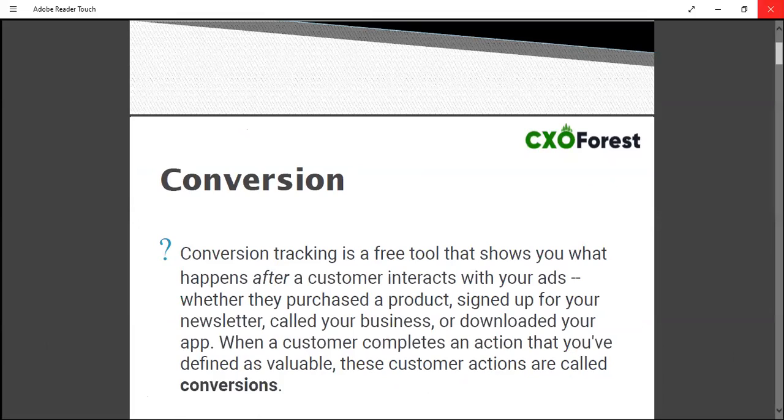It could be a purchase, it could be a sign up, it could be a PDF or infographic download, it could be a case study download, it could be a video watch, it could be a click of a button. Anything could be a conversion based on your business model.